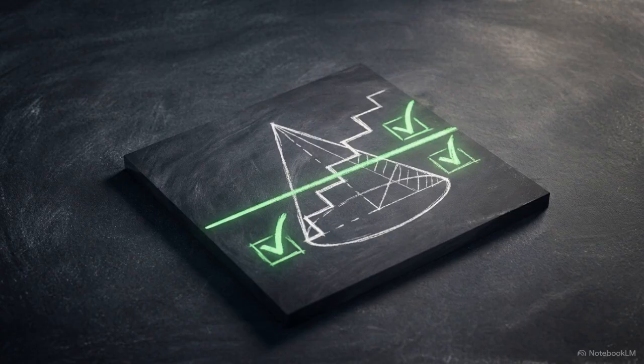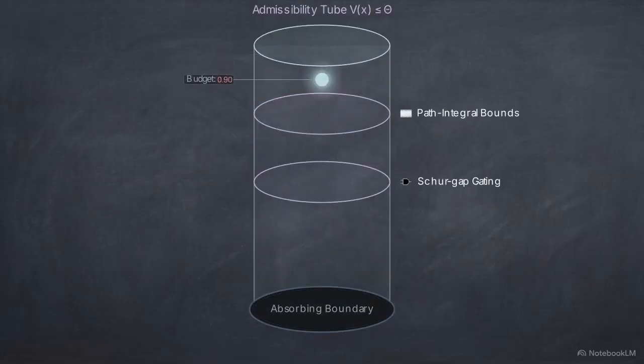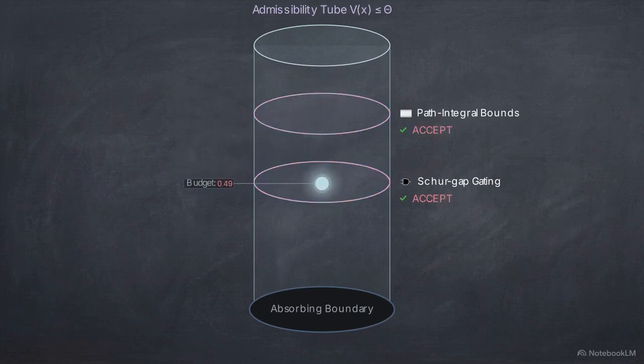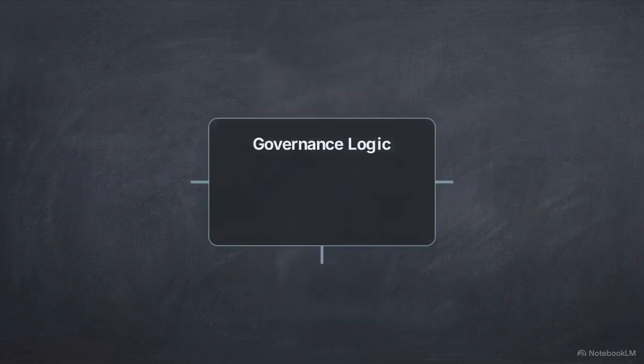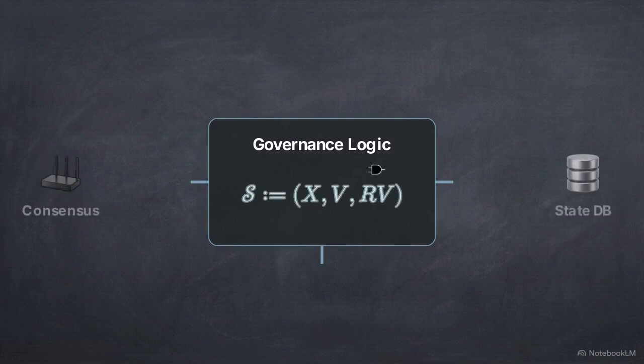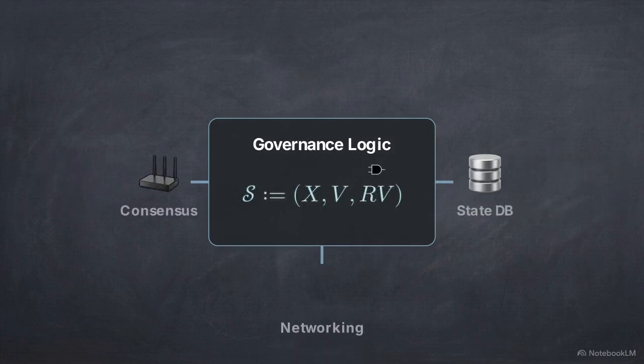The verifier checks the receipt for physical consistency, ensuring tangent cone inclusion and valid step geometry. It validates path integral bounds and checks Shor gap gating for each transition. These checks tie to a soundness contract, guaranteeing strictly bounded budget descent. When the budget is exhausted, the contract forces an absorbing boundary. If the budget hits zero, work stops. The CoV1 architecture isolates governance into its mathematical components, ensuring the paper A